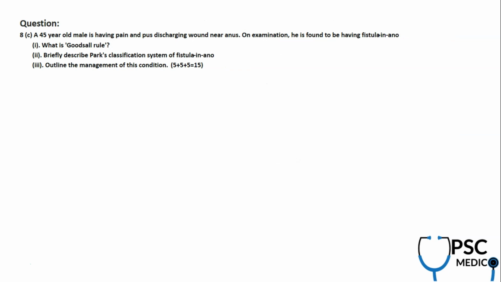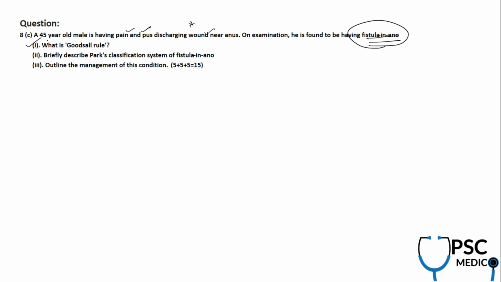Again, question number 8C, the last one. This is from the anus and anal canal part of general surgery. So what do we have here? There is a male with pain and pus discharging near the anus, and the diagnosis they have already given. So don't worry and don't blame the examiner that he is asking more and more clinical questions. Though it starts with a clinical scenario, they have clearly given that the patient has fistula in ano.